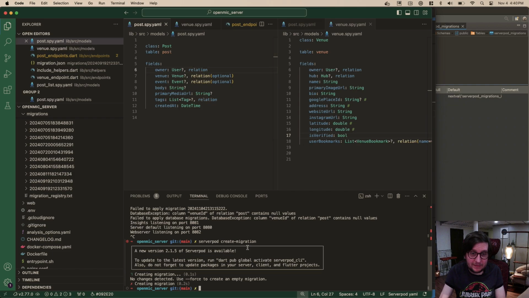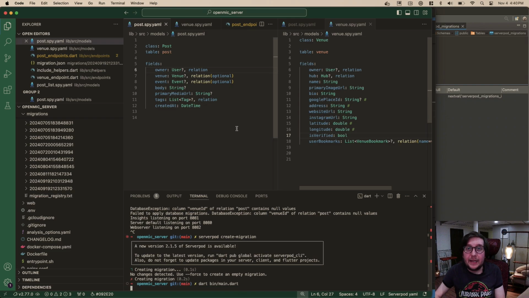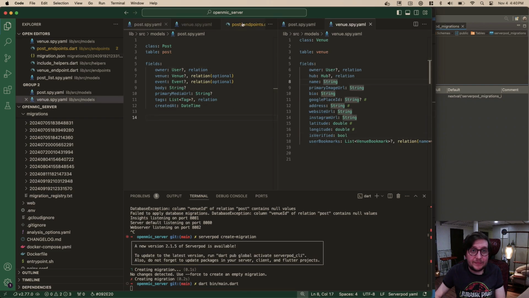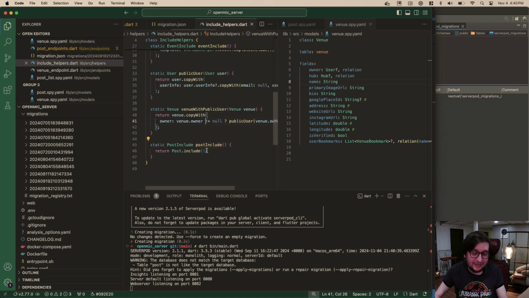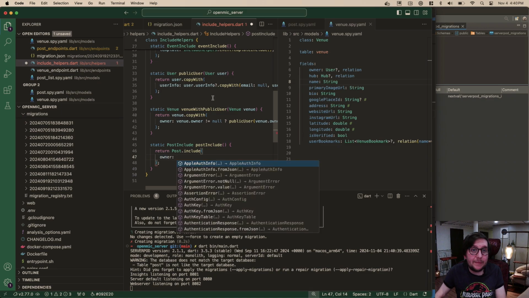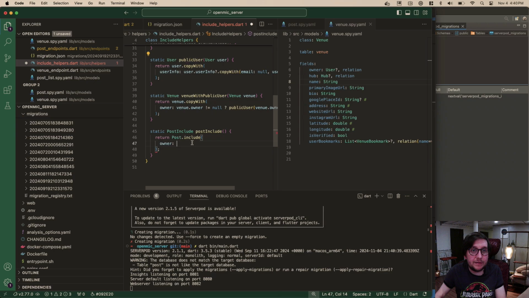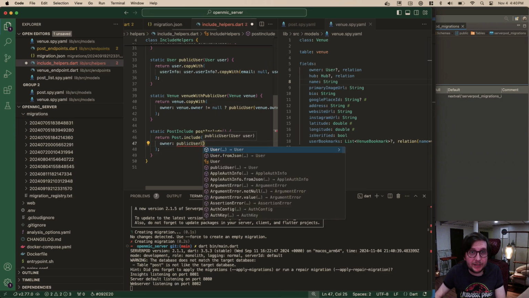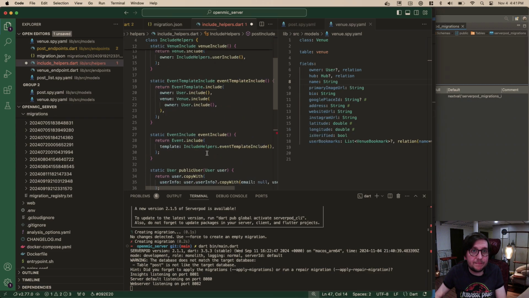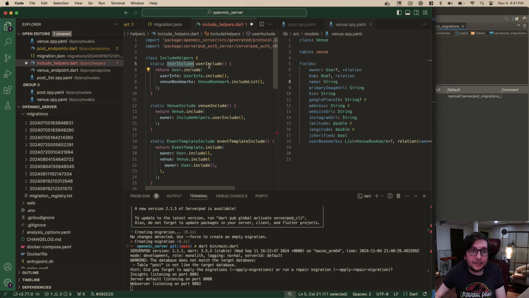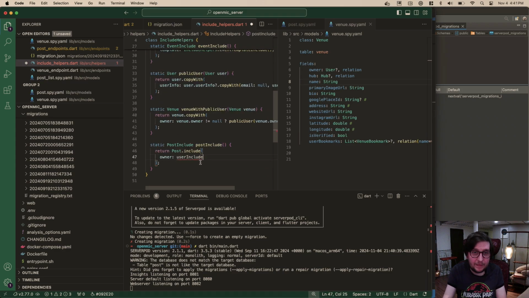So let's just get our server running again and go back to where we were. So yeah, this is where we were trying to like include stuff. So what I want is the owner. See, now we actually have this, and we can actually go and take the public user. So it would be, can I just do it that way? Public user and pass in, maybe that's not the right thing. Hang on. It's user includes. Yeah, that's what we want. I think we just do that.